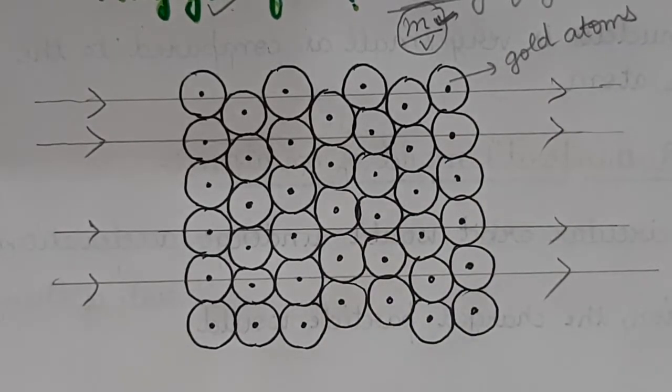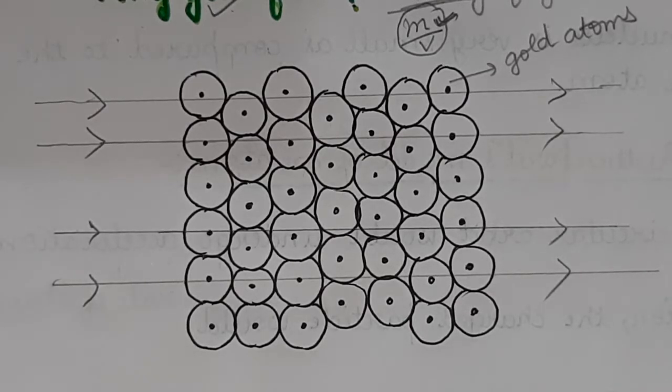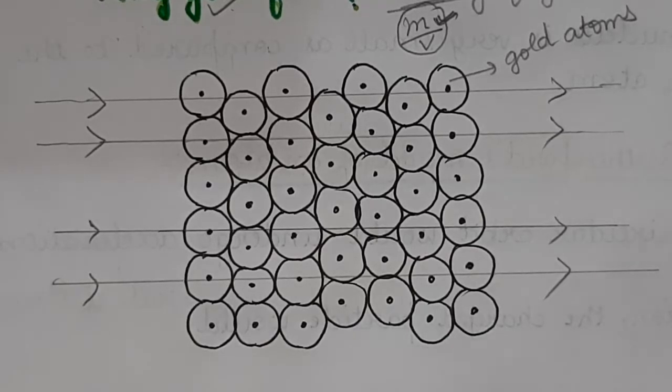Clear, students? So this was observation number 1 of the alpha scattering experiment. Most of the alpha particles passed straight through the gold foil. Number 2. What was observation number 2?